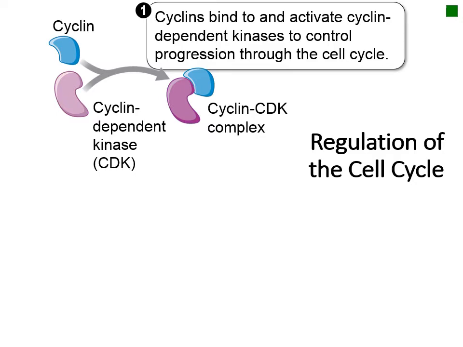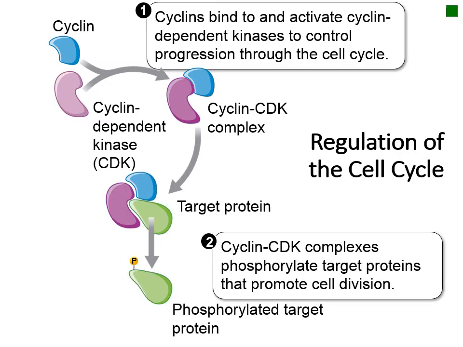Now that the complex is formed, it can interact with various cellular target proteins. The kinase enzyme phosphorylates the target by adding a phosphate group to it, causing an effect in the cell that controls mitosis. The cyclin protein is eventually degraded and the CDK goes back to being inactive.